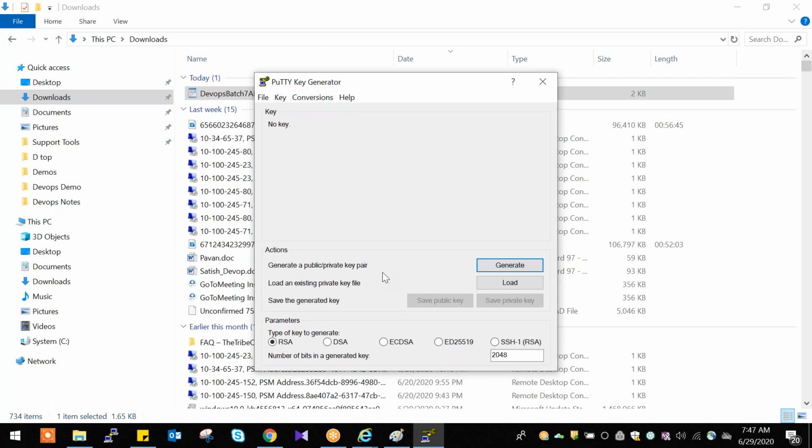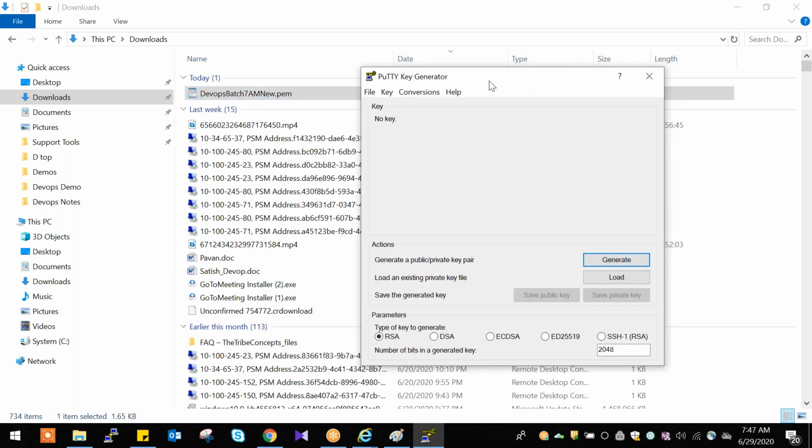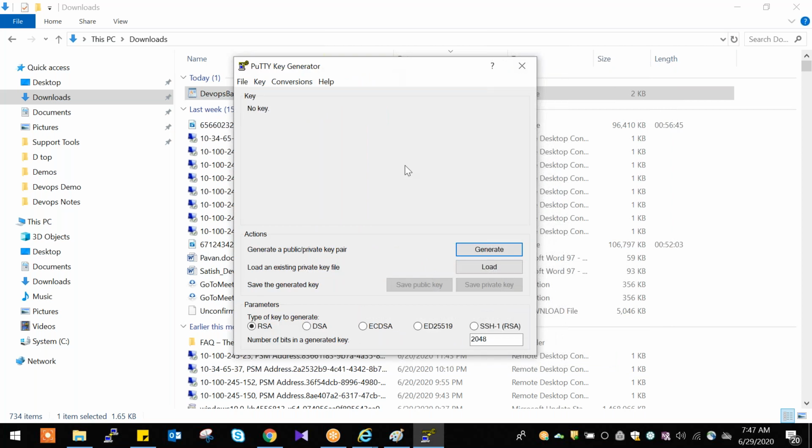So next, what we need to do? We need to convert this PEM file into PPK. This is a small process, you need to understand this. This is only a one-time activity. First time we need to convert, and from next time onwards, the same key we can use for other servers also. I'll show you how to use that.